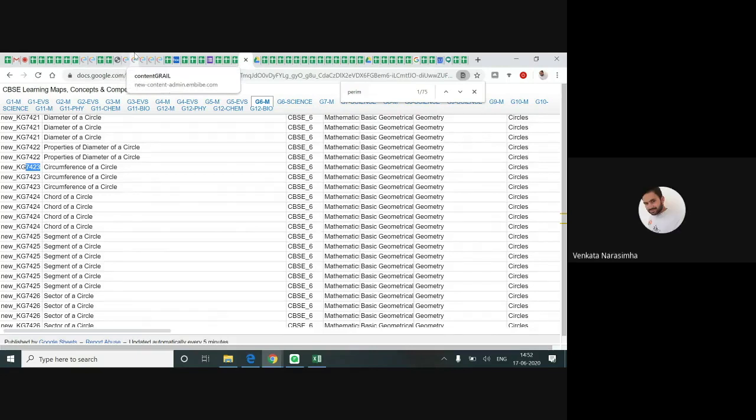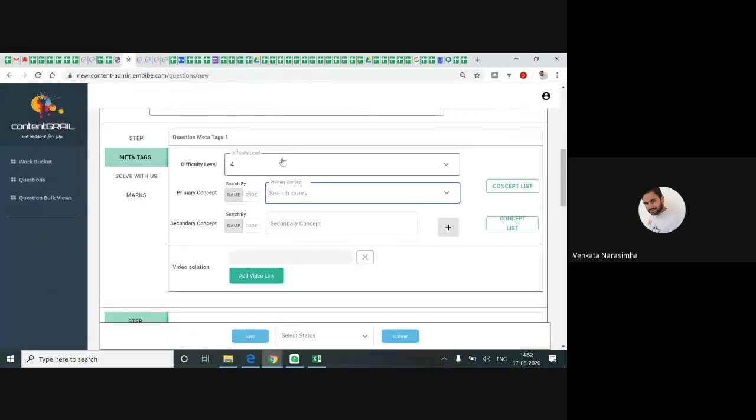I go to the content field now. Here, name and code, both options are there. So I click on code and I write 7423.